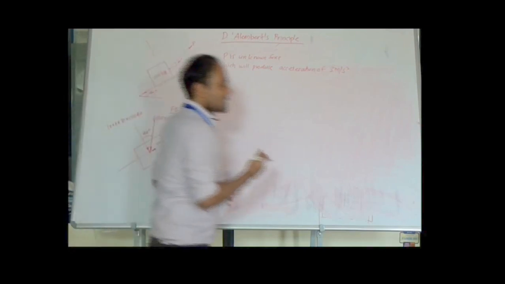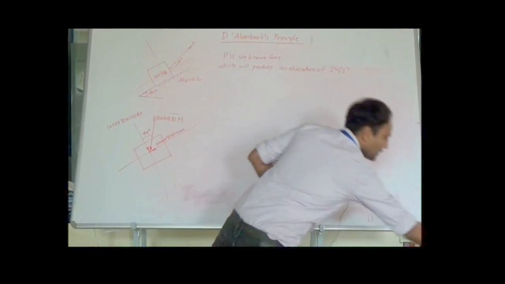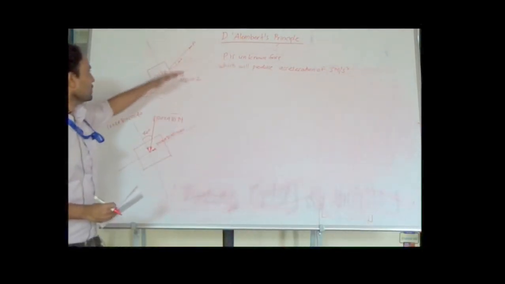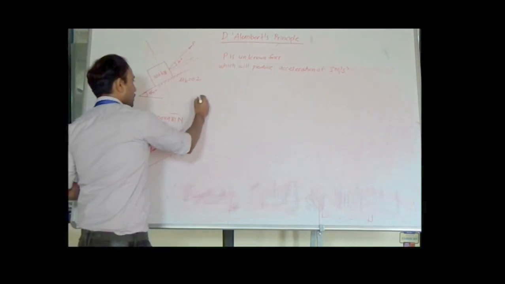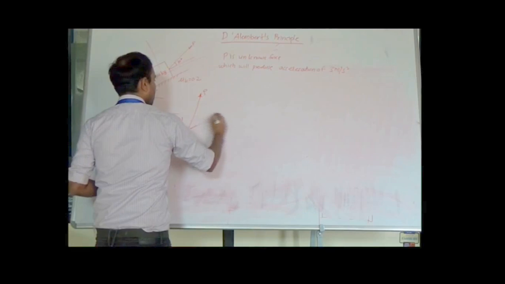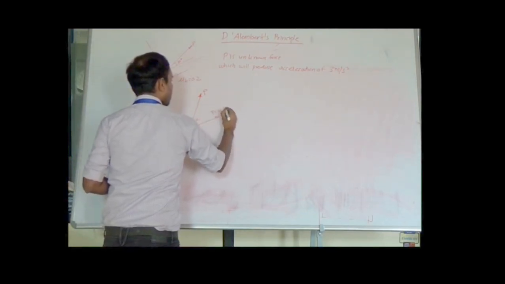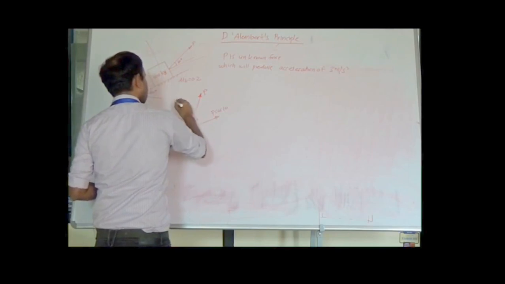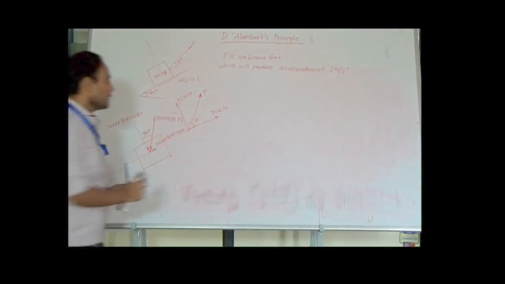Now as there is an external force acting on the body, we have to resolve this force also, because it is acting at an angle with respect to horizontal. With respect to horizontal the angle is 10 degrees. So we have to resolve this force also. If you draw the force along this line, which is inclined at 10 degrees, this is the force P. The horizontal component will be P cos 10, and the vertical component will be P sin 10.